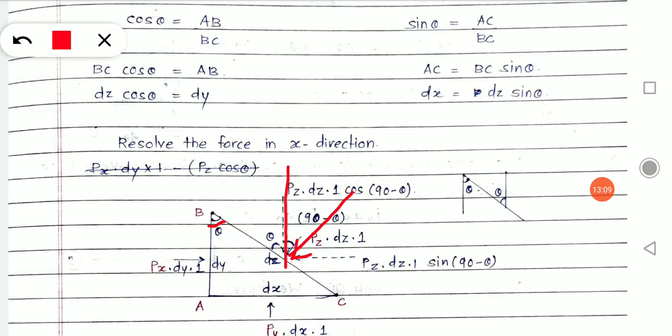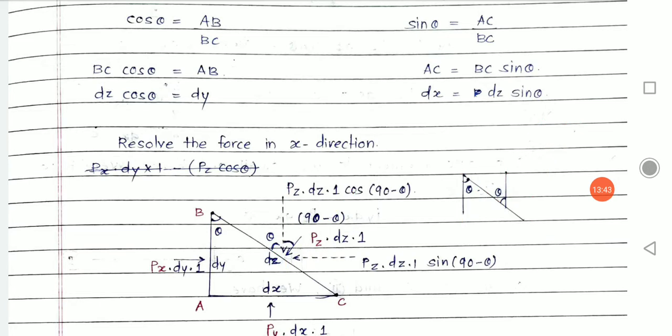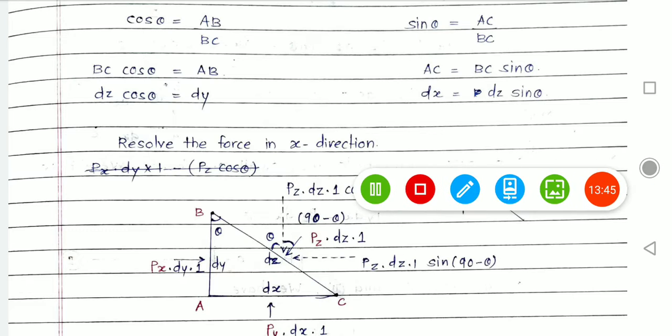See here, the angle between this is theta, so the alternate angle will be theta. Therefore, this angle becomes theta. If I take an inclined force acting at it, then this remaining angle will be 90 minus theta. I hope you are getting it. I will repeat it one more time.